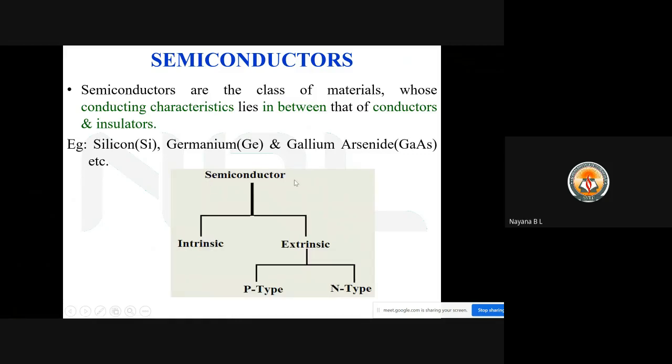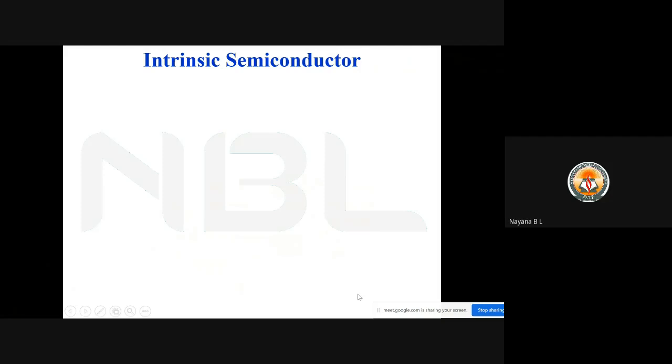So semiconductors are classified into two types. One is intrinsic semiconductor, other one is extrinsic semiconductor. Even extrinsic semiconductors are classified into two types. One is p-type and other one is n-type. So now in detail we'll see the types of semiconductor. So the first one is intrinsic semiconductor.